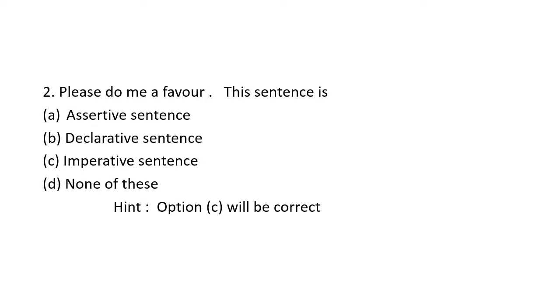Question 2. In question 2, they have mentioned like this: please do me a favor. This sentence is an assertive sentence, declarative sentence, imperative sentence, or none of these. Assertive sentence is something you know. Declarative sentence also you know about it. Imperative sentence. See, what do you mean by imperative? What do you mean by declarative? That thing we should keep in mind.